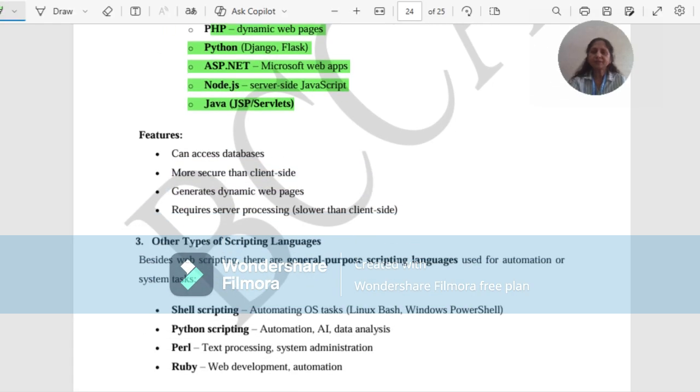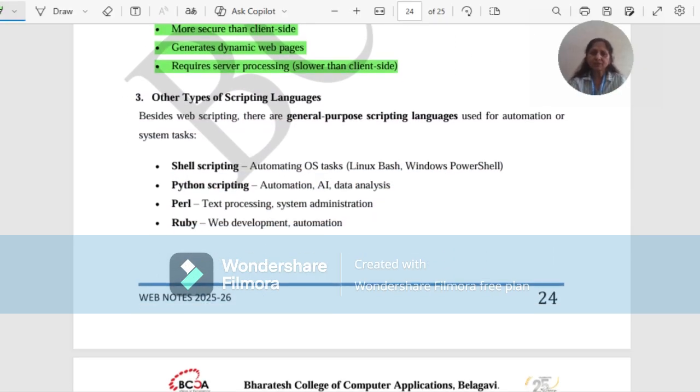Let us see the different features. It can access the databases, is more secure than client-side scripting language, generates the dynamic web page and requires server processing, and that's why it is slower than the client-side scripting language. The other types of scripting languages are general purpose scripting languages, and these are used for automation or system tasks. For example,